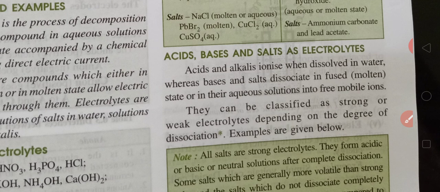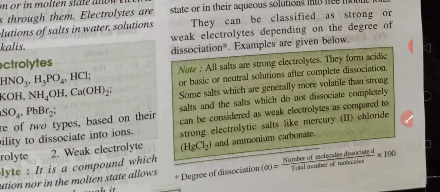They can be classified as strong or weak electrolytes depending upon the degree of dissociation. Examples are given below. And children, degree of dissociation we already have studied in the chapter acids, bases and salts.